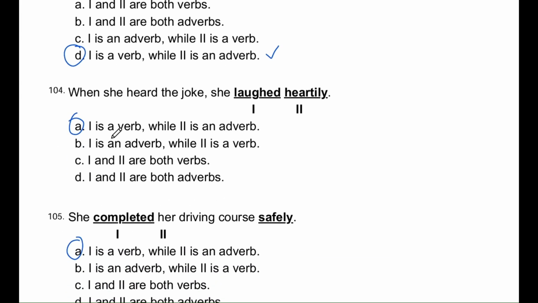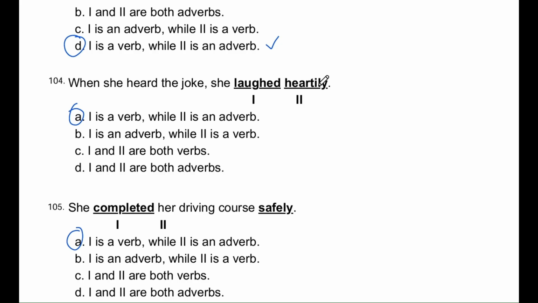Question number 104. When she heard the joke, she laughed heartily. We're looking at I, laughed, and to, heartily. The options are: A, I is a noun; B, I is a verb, while to is an adverb.